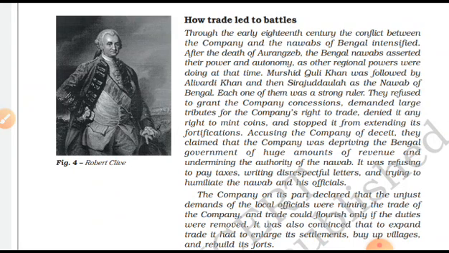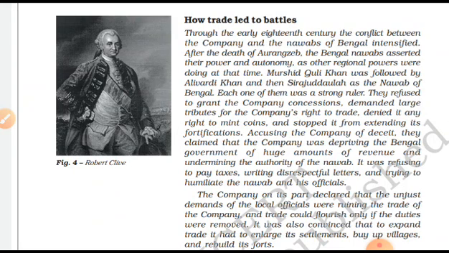I'll tell you. Through the early 18th century, the conflict between the company and the Nawab of Bengal intensified after the death of Aurangzeb. So Murshid Quli Khan was followed by Alivardi Khan and then Siraj-ud-Daula as the Nawab of Bengal. So who was the Nawab of Bengal? Siraj-ud-Daula. There was a serial on Siraj-ud-Daula in 2016, I think, on some channel, so you can just watch it and get an idea of what type of personality he had in his time.